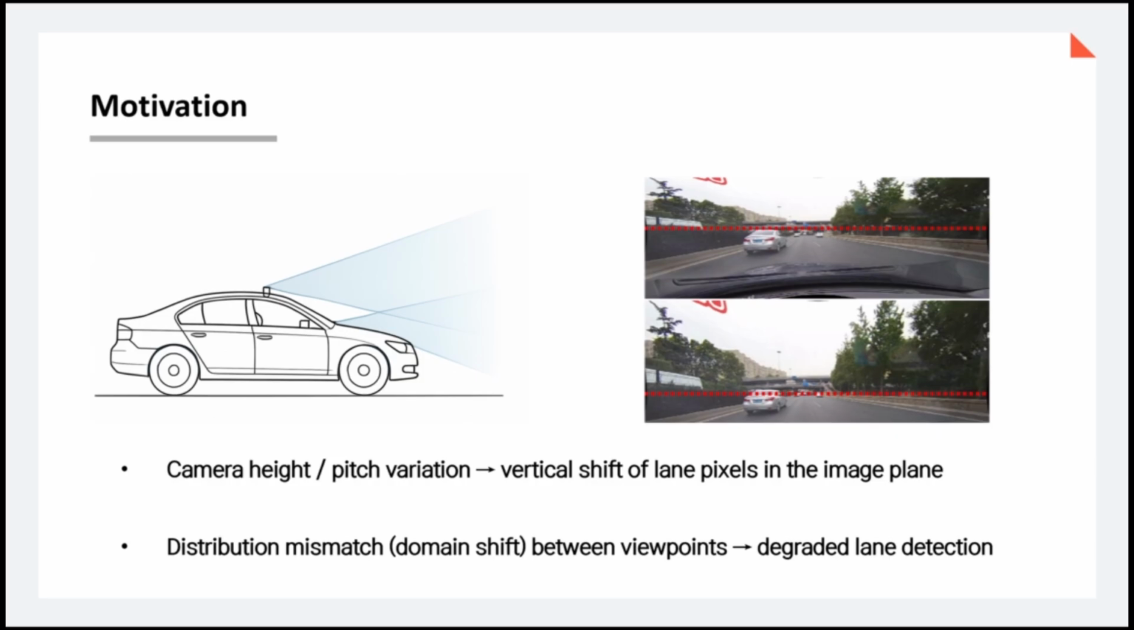However, when a camera is mounted on a rear vehicle, its height and pitch can vary depending on the vehicle type and installation. As a result, the lane shifts vertically in the image, so the test image looks different from the training images. This domain shift significantly degrades lane detection performance.